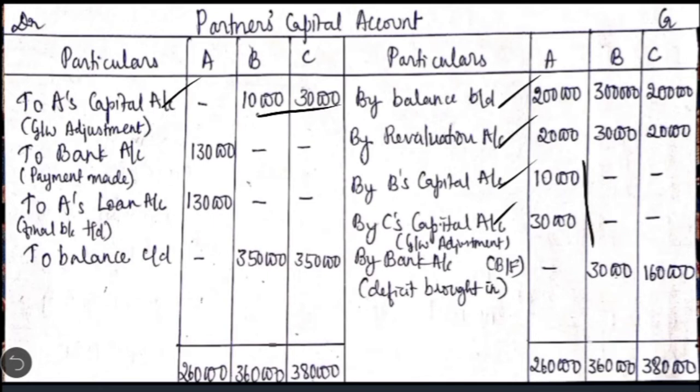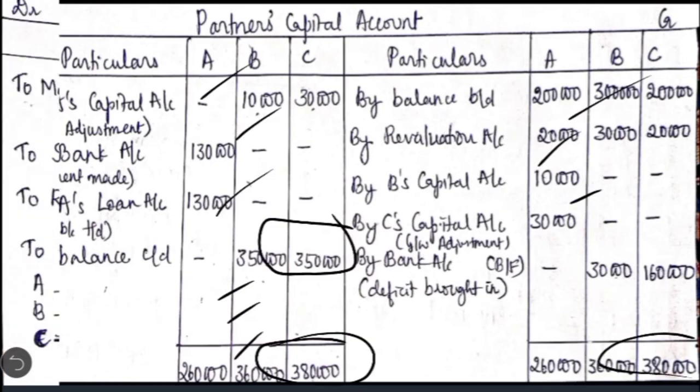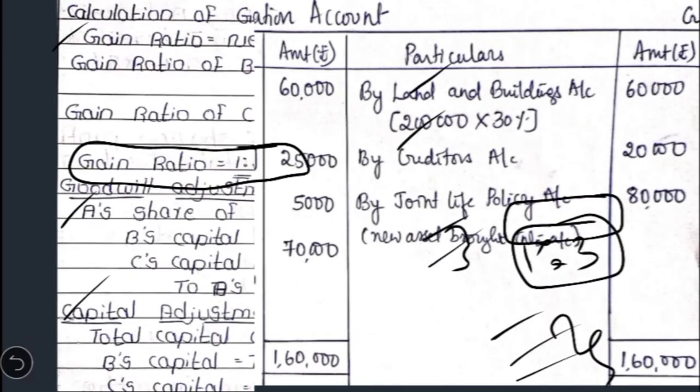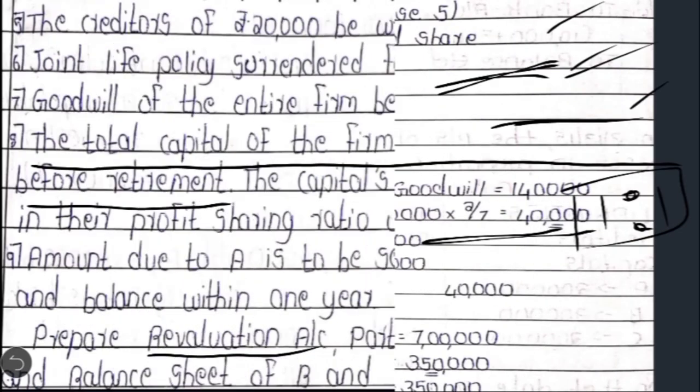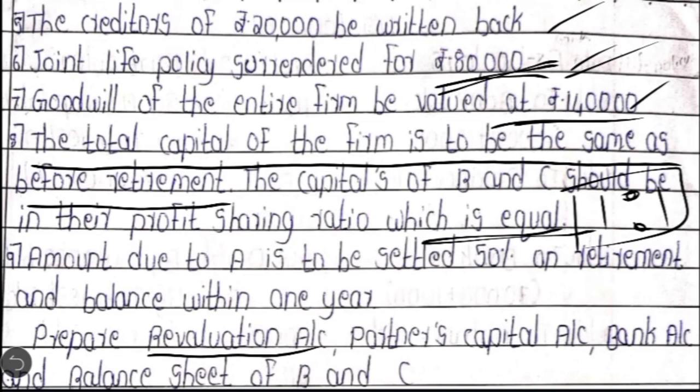Okay. After this, we are going to close the capital accounts of all the partners. One by one we have to close. Coming to the retiring partner, the total credit is 2,60,000. The same total is written here. It is given in the question that, in the ninth adjustment, the amount due to A is to be settled 50% on retirement and the remaining 50% within 1 year.